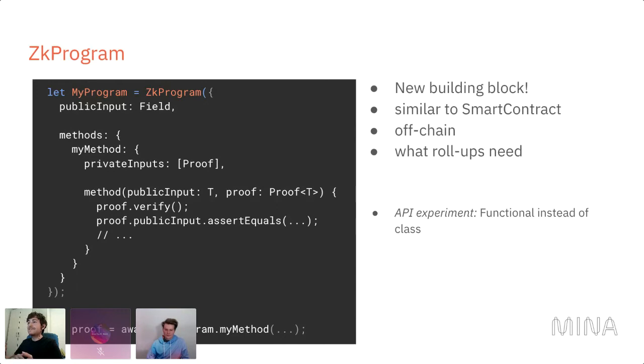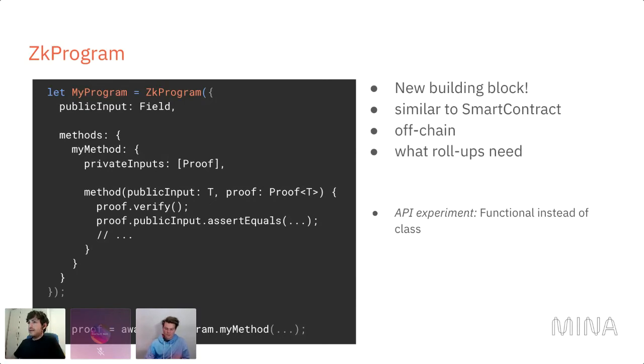It has some advantages. Most of the people in our team, I think, prefer an API like this. But of course, we have the existing things that are based on classes, and which also have some benefits. For instance, in a class, you get this, and you can do lots of magical stuff that you can't do here. Yeah, so I will walk you through this new API. So ZkProgram is basically like a smart contract. It's on the same level.